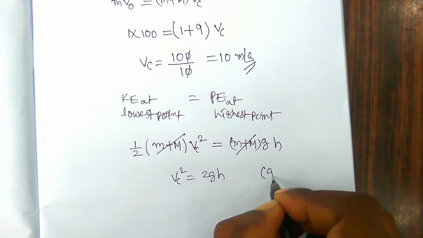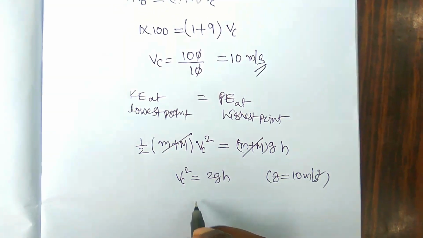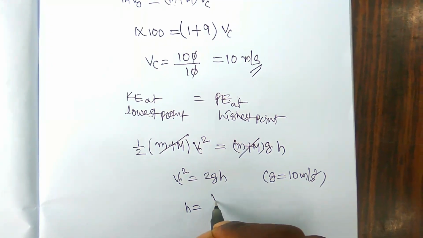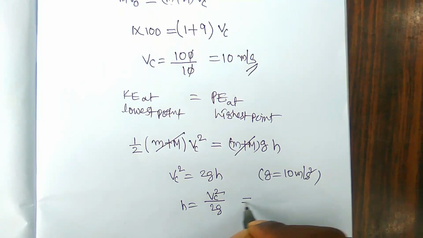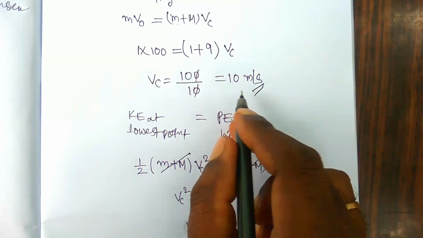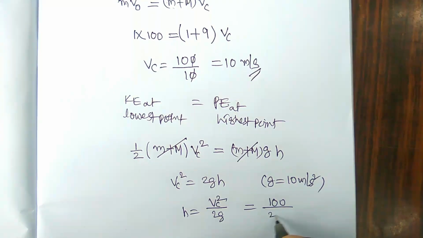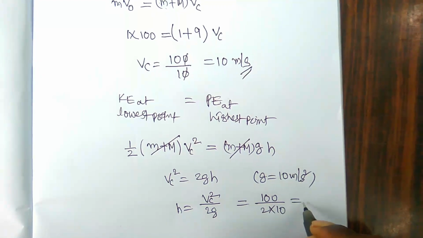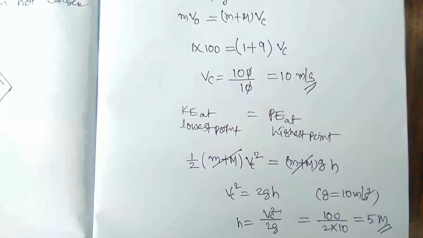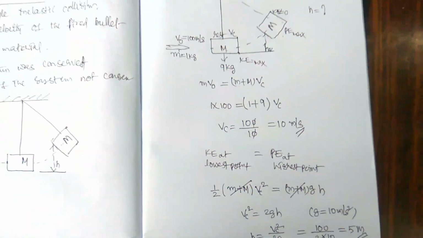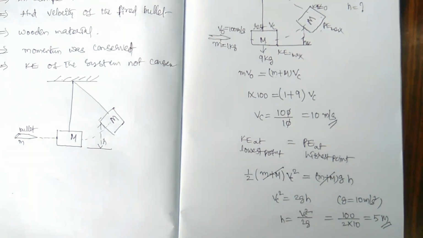Taking g, the acceleration due to gravity, as 10 meters per second square, h is equal to vc square by 2g, which is 10 square, that is 100, by 2 into 10. So this is equal to 5 meters. The height risen by the block is 5 meters.